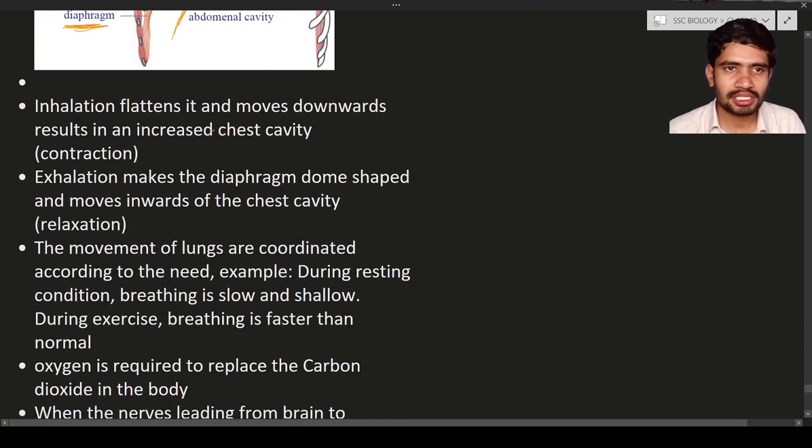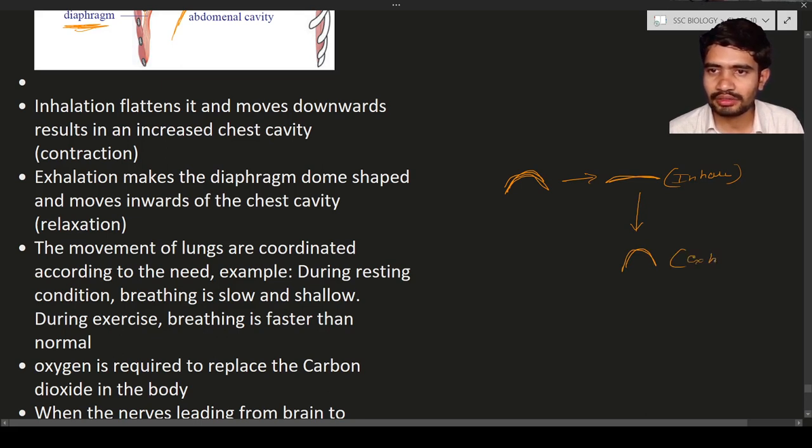When the person is inhaling, the dome shaped diaphragm is going to convert into a flat shape. Here you can see a dome shaped diaphragm. It gets flattened, and that is inhalation. Inhalation means the air enters in. When the flattened diaphragm gets a dome shape again, that is exhalation. This is known as the exhalation process.